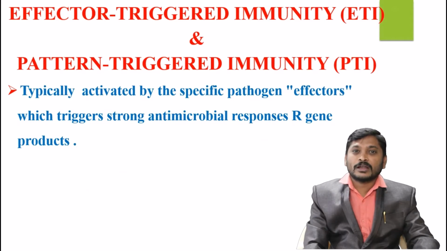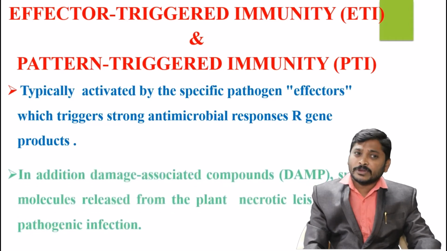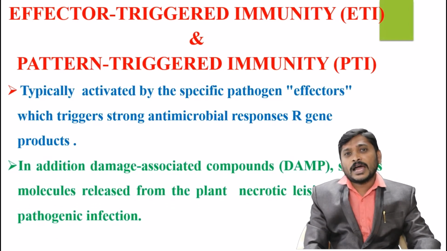Capital R stands for resistance genes. Their products and proteins are involved in the immune strategy.